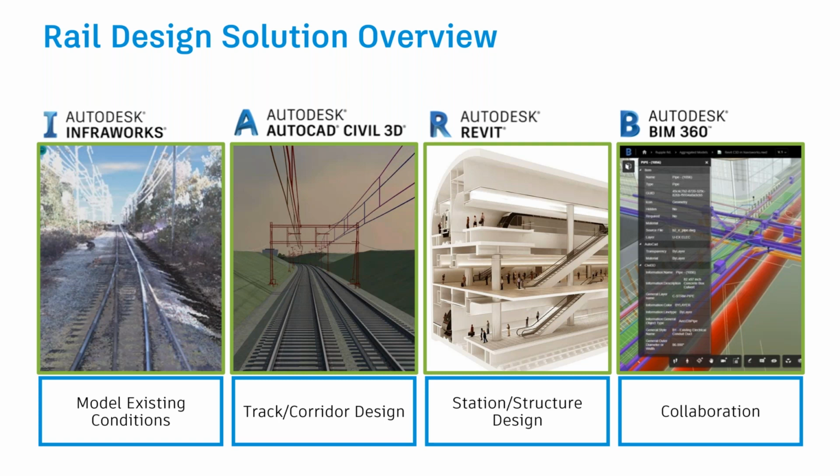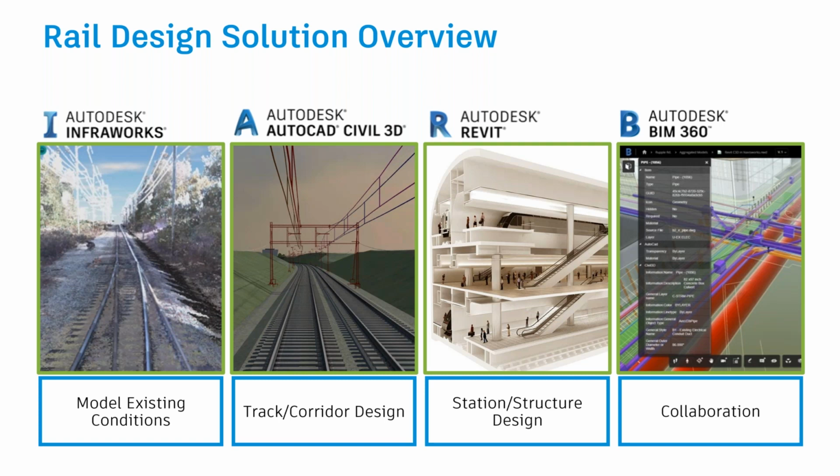If you want to embark on a metro project, probably in today's date, the most utilized software, as we've seen, is InfraWorks, Civil 3D, Revit, and BIM 360. So InfraWorks will be utilized to model existing conditions or to be able to do conceptual modeling. Civil 3D will be utilized for the mainframe of the horizontal design, which is the metro alignment, vertical and horizontal alignment design. And I will also emphasize the importance of Dynamo in this case for track design.